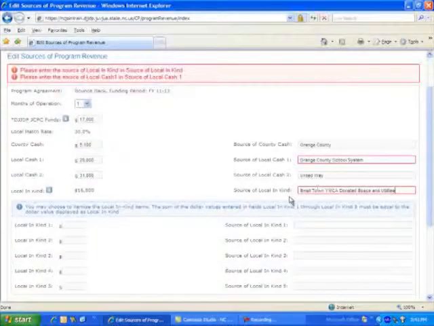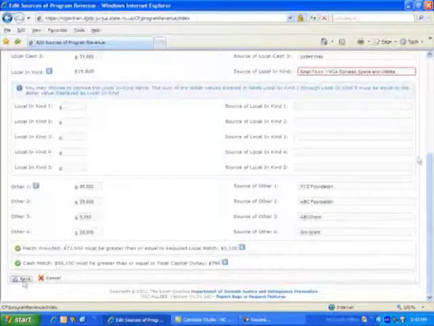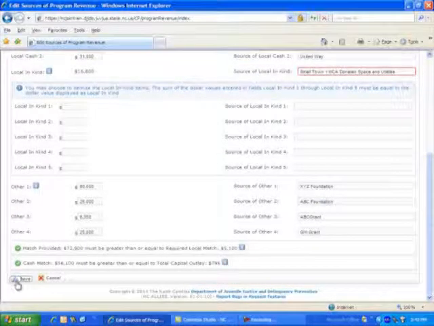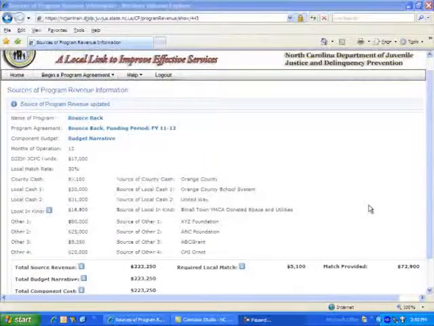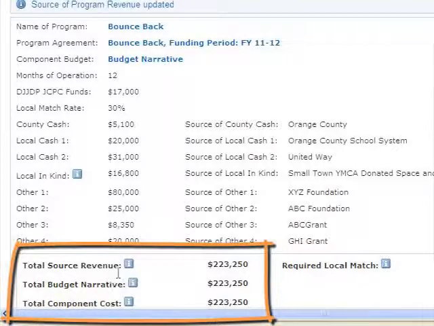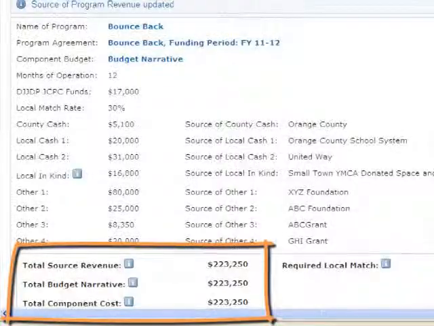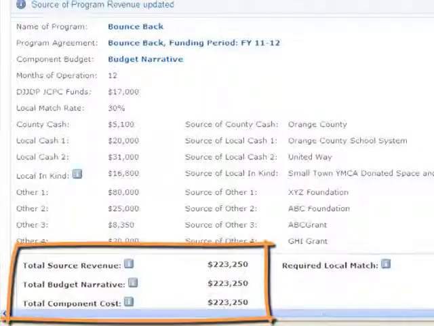Let's do so. Now I have corrected the problem. Let's move to the Save icon again. Click on Save. I have now completed all the sources of my program revenue. Notice that the revenue totals match. The total source of program revenue matches the total that I have completed in my previous budget narrative and also the cost of my component.